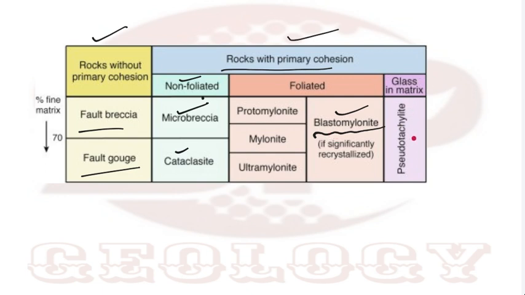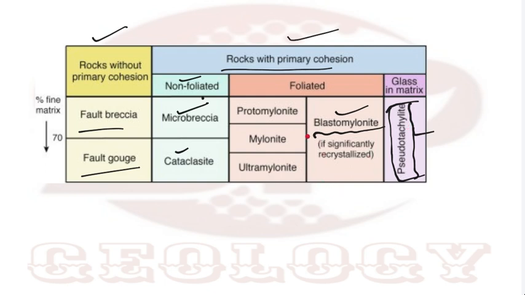Then pseudotachylite is a type of rock which is brittle. It has more glassy, or finer, matrix percentage. Generally it is formed during earthquake conditions.